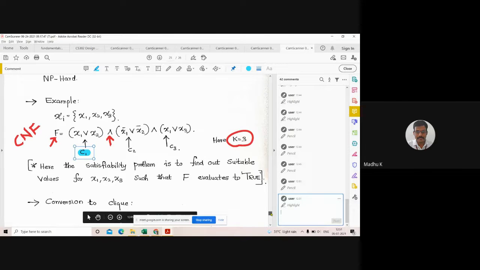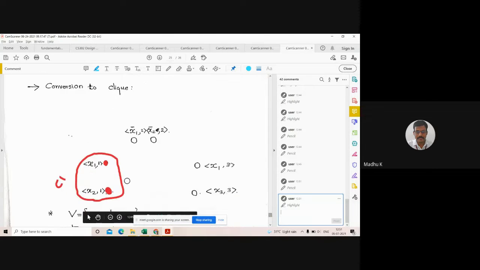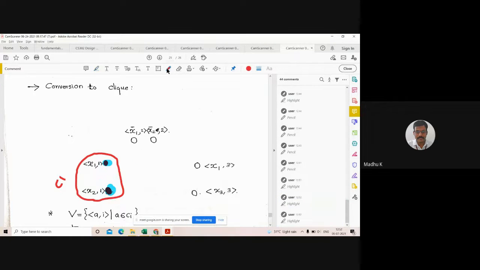So I will represent that in this way. This is clause one, and two variables x1 and x2. For two variables I will create separate nodes. This is one node and this is another node. So for x1 I will create a node, and for x2 I will create a node.